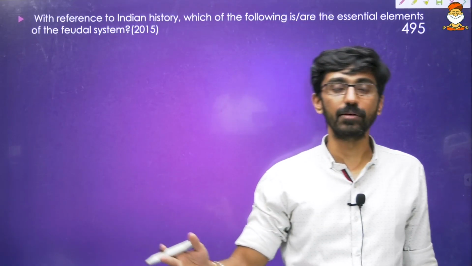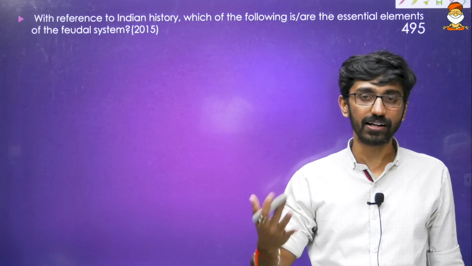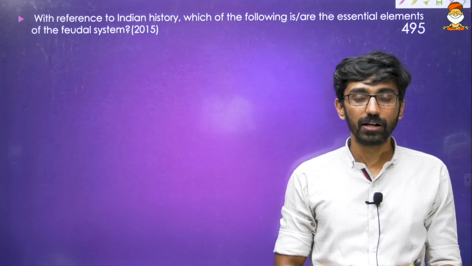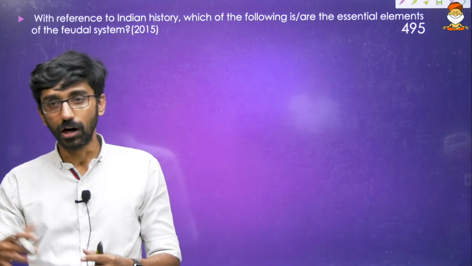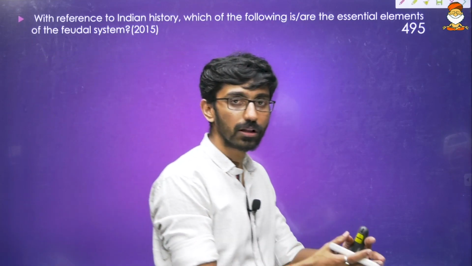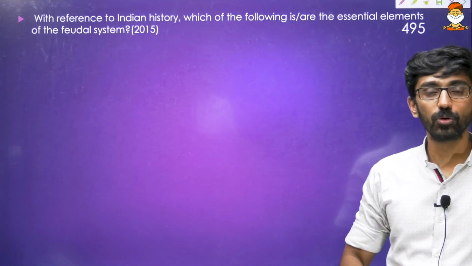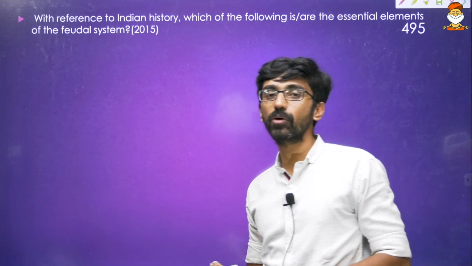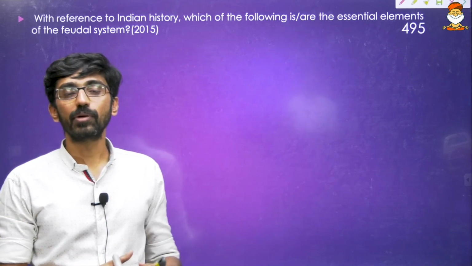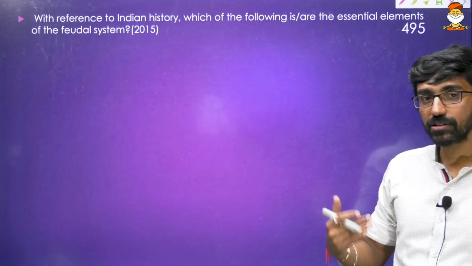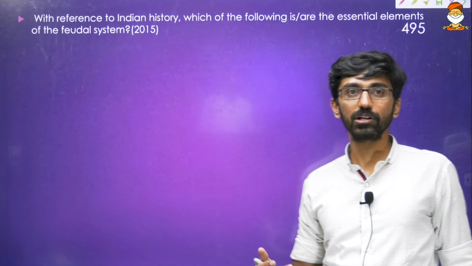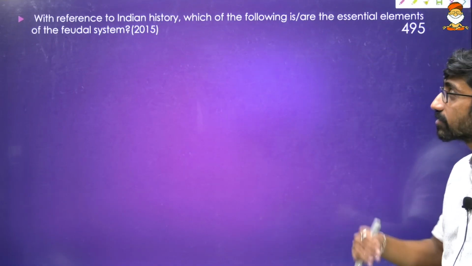This feudal system began after the Guptas' time period. By the time of the Guptas only, it had already started because of the land grant system. The land grants led to giving away power of the kings to the local officials, and sometimes the priests also. So these localized rulers were becoming quite important, and that led to the system called feudalism. It had a huge impact on the Indian economy as a whole, the Indian social system as a whole, and the Indian political system as a whole.